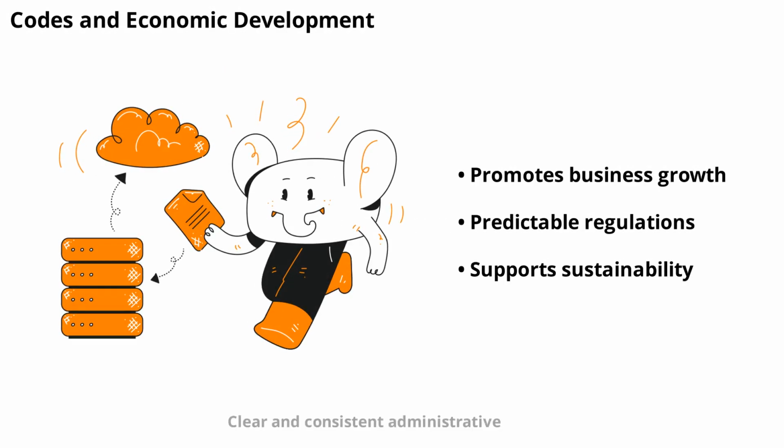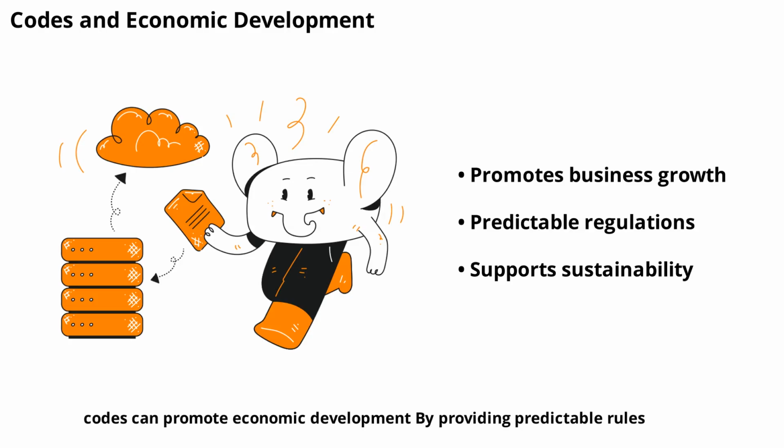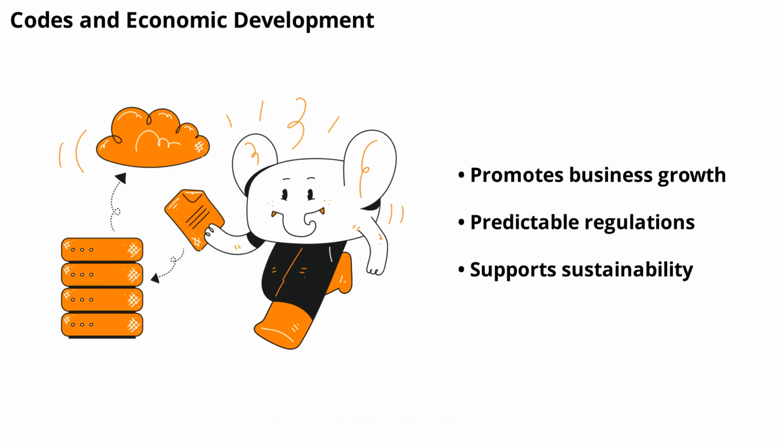Clear and consistent administrative codes can promote economic development. By providing predictable rules, the code helps attract businesses and investment. Companies are more likely to operate in states where they understand the regulatory environment. The code also protects workers, consumers, and the environment, supporting sustainable growth.